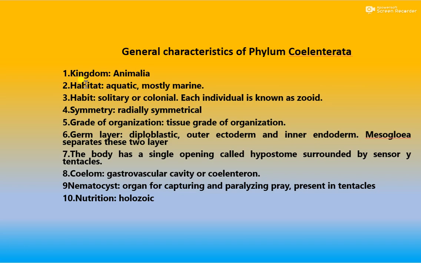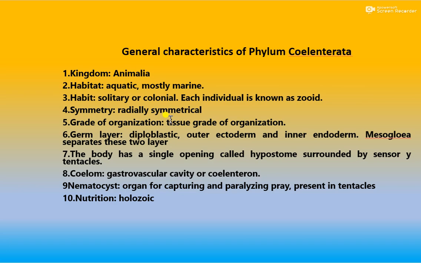The habitat of the Coelenterata is aquatic. Aqua means water. It lives in water and mostly in marine, in salty water, that is sea and ocean. They are solitary or colonial. Each individual is known as a zooid, and the symmetry is radial symmetry.